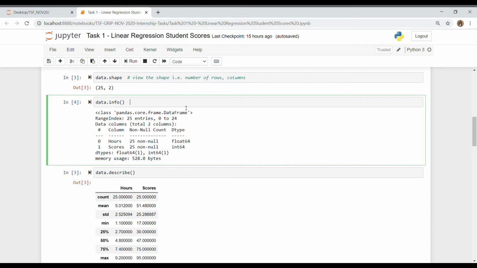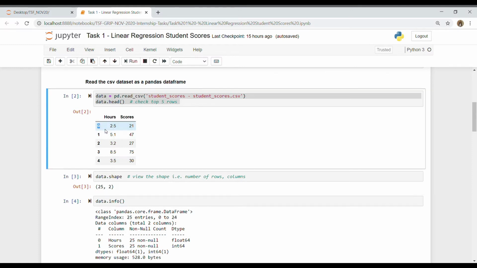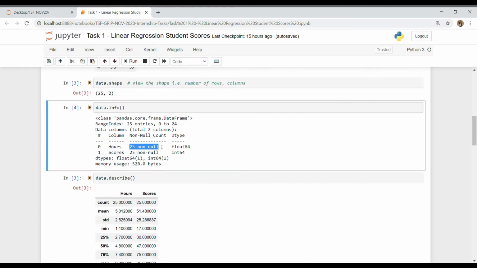Now we can check data.info. The info function tells us the number of rows, which is 25, and gives us the range. As we can see, the index starts from 0 and so on. The info function also gives us the non-null values for each column. The hours column has 25 non-null values, and we knew there were 25 entries in total, so we can conclude that the data does not have any null values for the hours column as well as the scores column. Info also gives us the data type for each column. The hours column is float and the scores column is int.